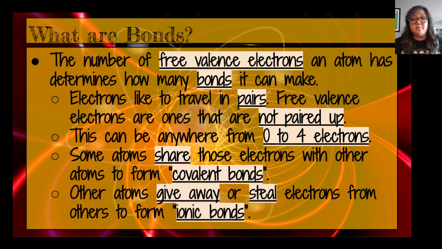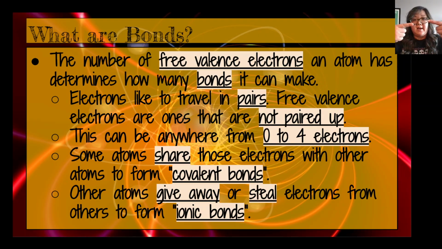Some atoms, though, don't want their electrons. And some atoms really, really want to steal electrons from other atoms. So if I have this atom with an electron that wants to give away its electron, and then I have this atom that wants to steal an electron so that this electron can have a friend, when they form a bond, this one steals the electron, so now it has 2, this one has 0, and that's how that bond gets formed. We call this kind of bond an ionic bond.